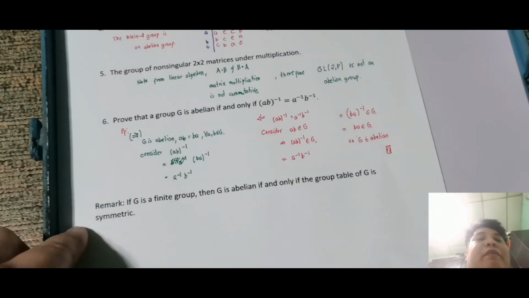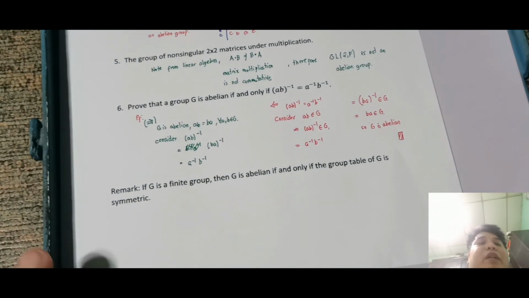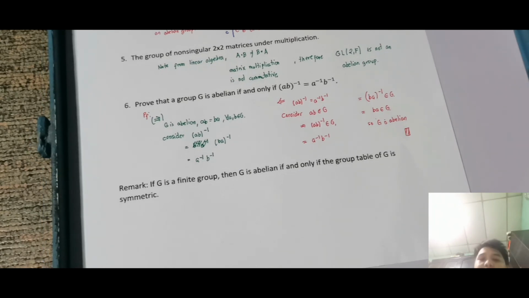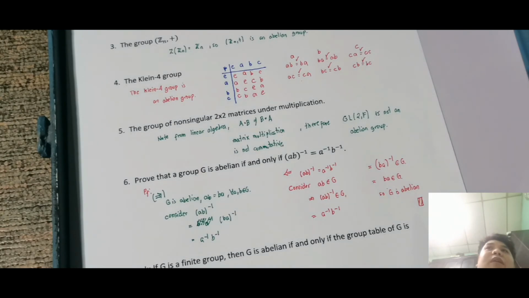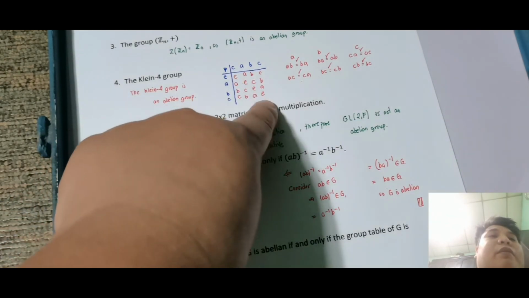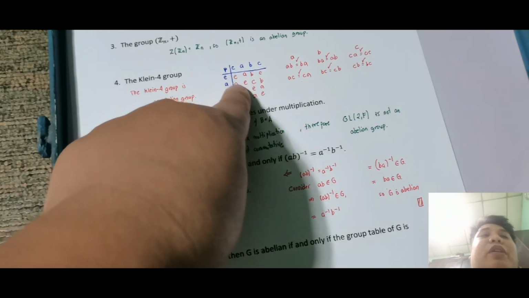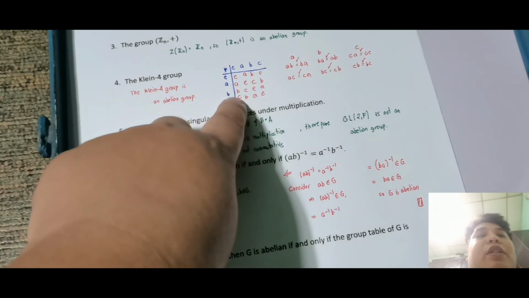Okay, so tandaan yan. Ngayon, meron tayo itong remark. If G is a finite group, then G is abelian if and only if the group table of G is symmetric. So, ano ba ibig sabihin ng group table of G is symmetric? Mapapansin mo naman sa salansan ng element. Another thing para masabi mong symmetric, pinaka-hint ko lang, nasa diagonal side yung E, yung identity element. Napansin mo yung E identity element, tapos symmetric kasi A dito, A doon, B dito, B doon, C dito, C doon.